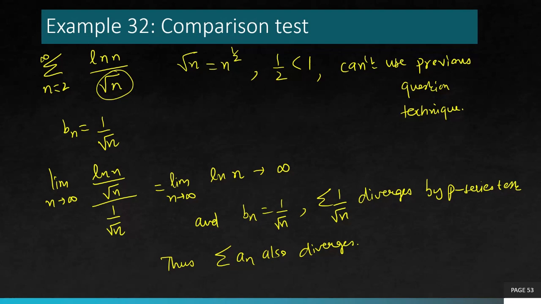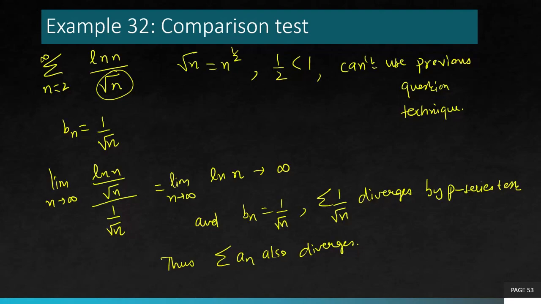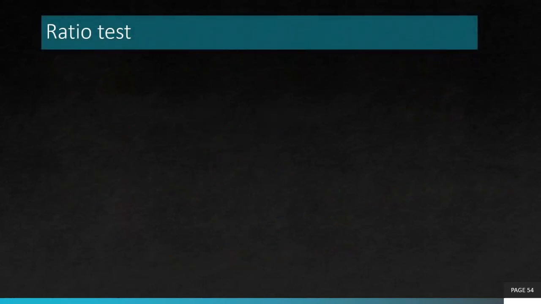So if you compare this example with the previous example, the previous example had ln n over n to the 3 over 2. In this example, you had ln n over n to the 1 over 2. So when the power is less than 1, choose bn exactly the same as that power. If the power is greater than 1, then choose bn between 1 and that number. Choose bn as 1 over n to the power p, where p lies between these two values. So this works. This covers a lot of questions. So that was all about comparison test.